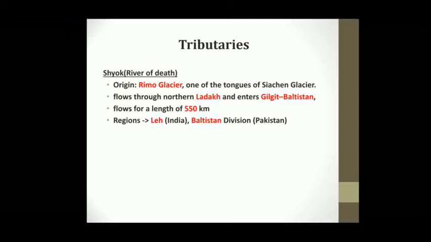This river flows through northern Ladakh and enters Gilgit-Baltistan, and it flows for a length of 550 kilometers. The regions it travels are Leh, which is in India, and Baltistan division, which is in Pakistan. So that is about river Shyok.